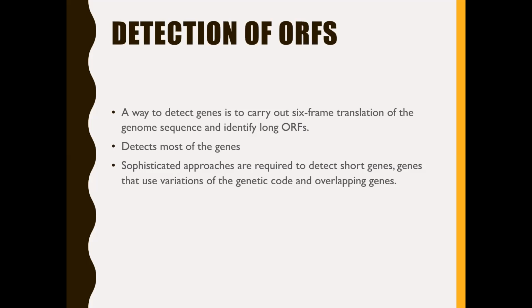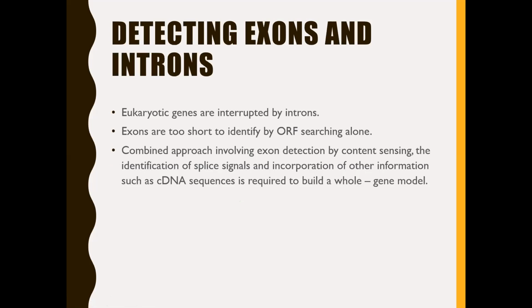We also discussed homology search. Then another method is the detection of ORFs, in which we will look for the presence of long ORFs, which could probably be a gene. This detects most of the genes, but there are certain shortcomings, because of which short genes, genes which use variations of genetic code, and overlapping genes are ignored.